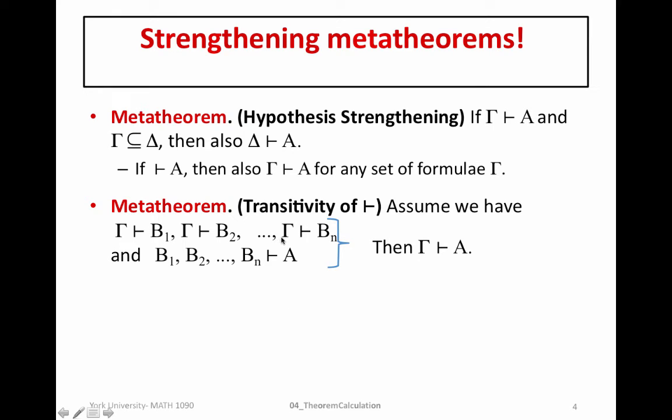And simply what's happening is we're only using hypotheses from gamma, because B1, B2, Bn are conclusions from gamma, and so the only hypotheses we're using to prove A are actually from gamma. So that tells us that the proofs operator is transitive.